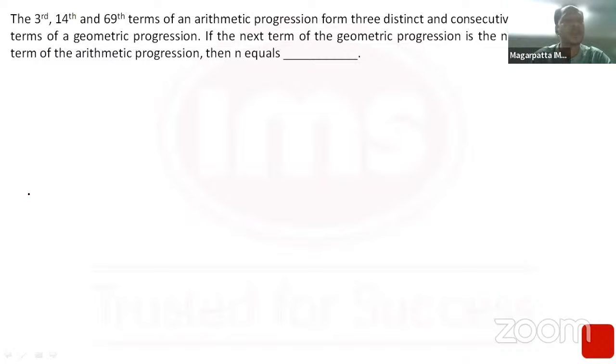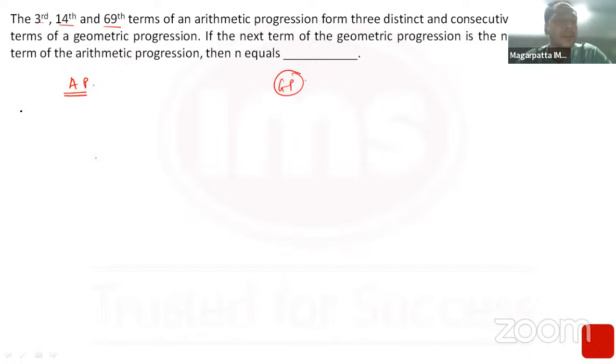The third, the 14th, and the 69th term of an arithmetic progression form three distinct and consecutive terms of a geometric progression. If the next term of the geometric progression is the nth term of the arithmetic progression, then n equals. So something happening in arithmetic progression and something happening in geometric progression. The third, the 14th, and the 69th term.